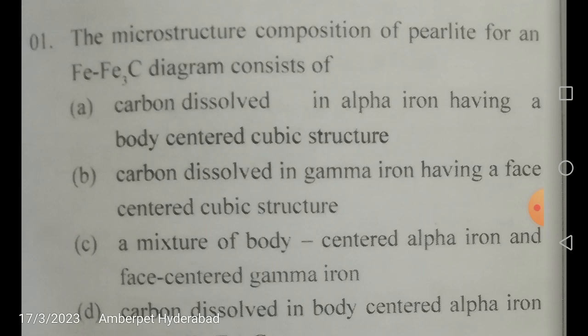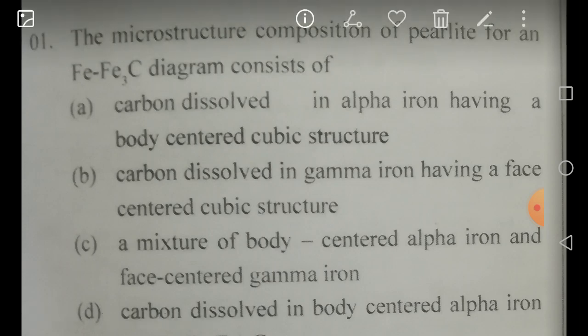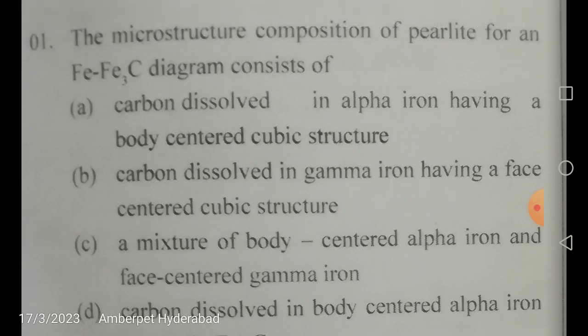Especially this particular topic, the iron carbon equilibrium diagram, is a very important topic. You can expect 1 or 2 questions minimum from this particular topic. Even if you get one question, that would be a great thing.